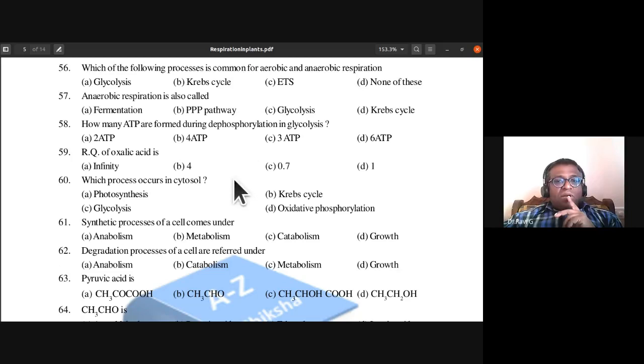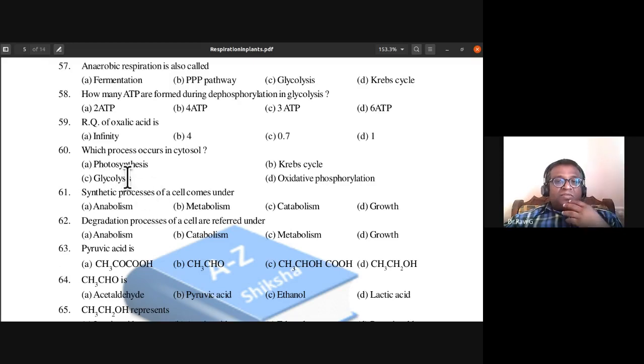Respiratory quotient of oxalic acid is greater than 1. Oxalic acid is an organic acid. So 59th, the answer is B. It would be greater than 1. Only in organic acids is RQ greater than 1. Even in lipids and proteins, it is less than 1. Which process occurs in cytosol, that is the cytoplasm of the cell? Is it photosynthesis, Krebs cycle, glycolysis, oxidative phosphorylation? The process which occurs in the cytoplasm is glycolysis.